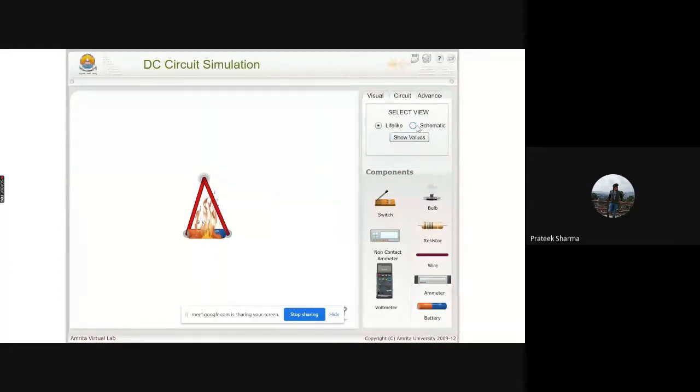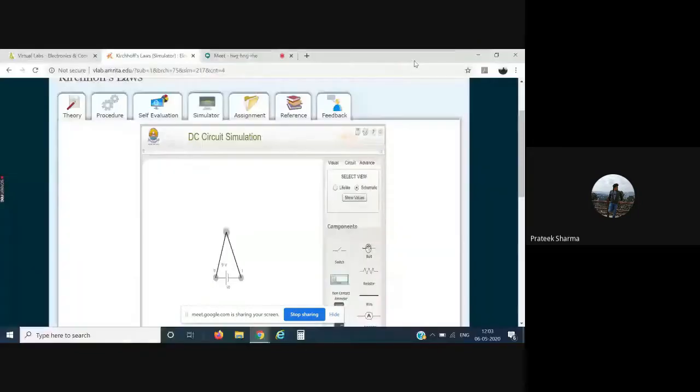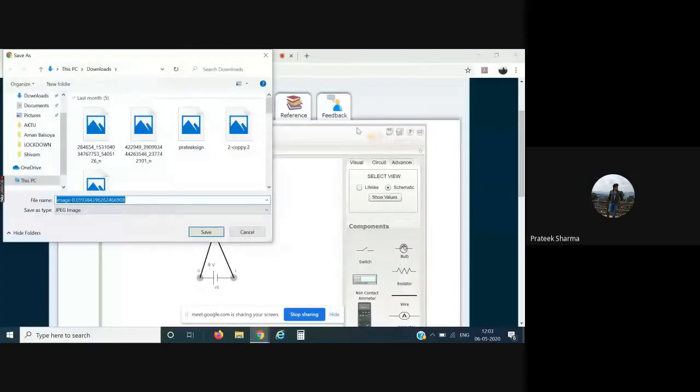Now also as a user, you can take a screenshot of whatever readings you have observed in certain labs, saying that this is a particular reading that I have obtained. For taking a screenshot, go over here on the top, where we have this particular save icon. Click on it, and you can simply save this particular screenshot.